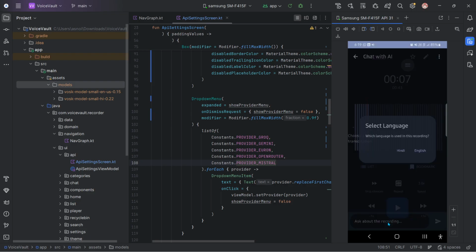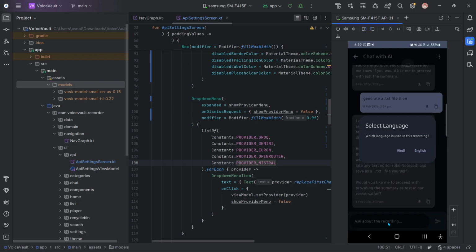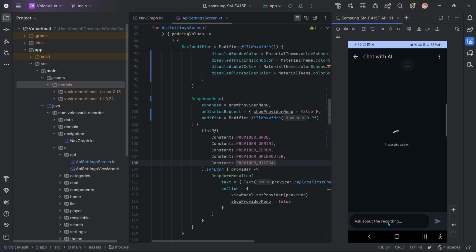And let me just show you the chat with AI option. As you can see, it will first ask you, is this a Hindi file or an English file? So this was English, and this is now processing. Let's wait a few seconds. It will take some time to process, and then I will show you the transcription also.